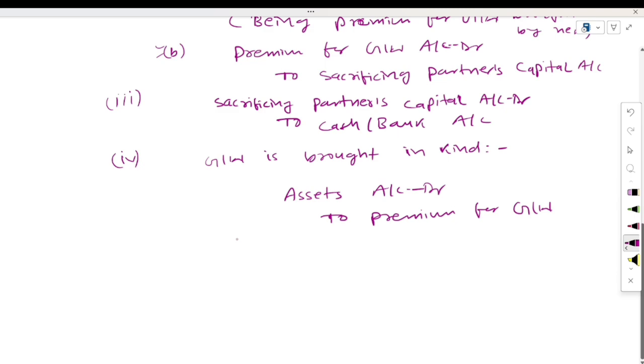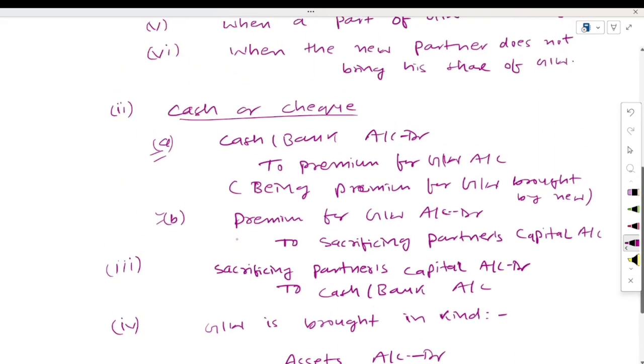Because the partner is bringing the amount of goodwill in the form of an asset. If he or she is bringing it in the form of cash or cheque, then cash or bank account debit. If he or she brings the amount of goodwill in the form of any asset, then asset account debit to premium for goodwill account. And the second entry will be as it is, premium for goodwill account debit to sacrificing partners' capital account. This is the fourth case.